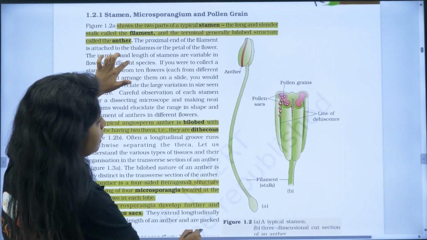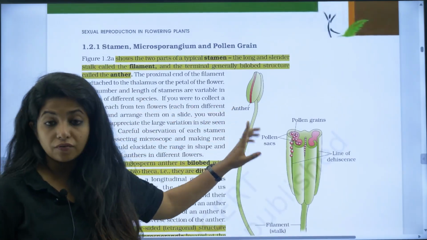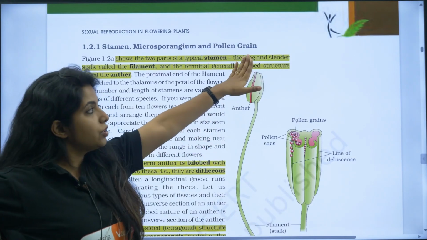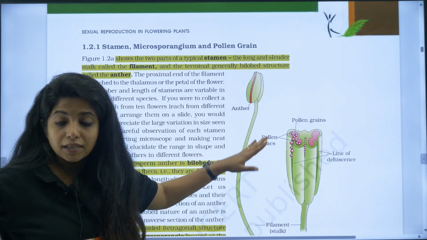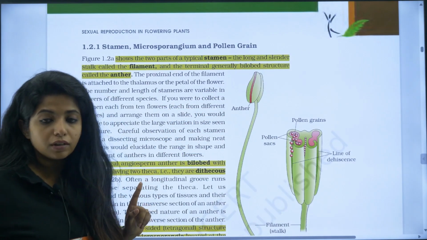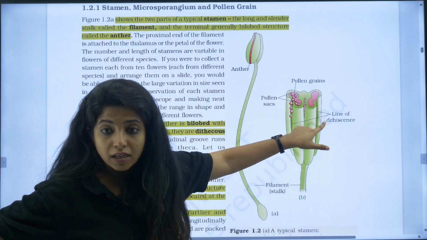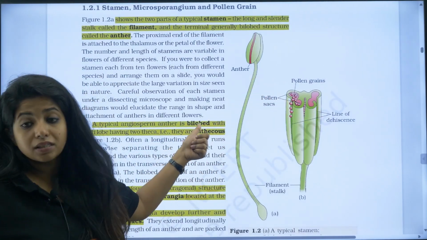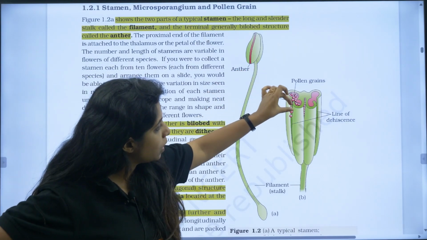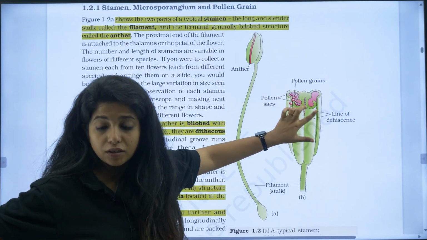First thing, the male reproductive system, my dear children, very much important. It is known as the stamen. Stamen has two parts, anther and filament, just as mentioned over here. Then they have mentioned that the anther is bilobed. It has two lobes, one lobe is this, another lobe is this. Then they have said that it is dithecous. So it has one theca, one theca, one theca, one theca. It is dithecous on both the sides.